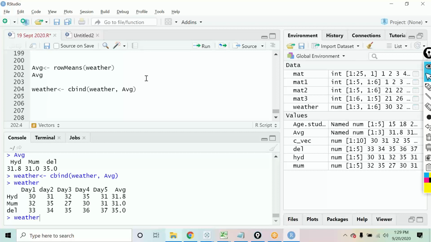Right. So now what I would like you all to do is, you now have an updated data which is weather. Now I want you to create another matrix, and the name of that matrix should be weather 2. But in that matrix I should not have the average data. I want a matrix weather 2 without this average data. I just want this much part of the data in that, from here to here. This should not be there. The data should come up till here, this much.